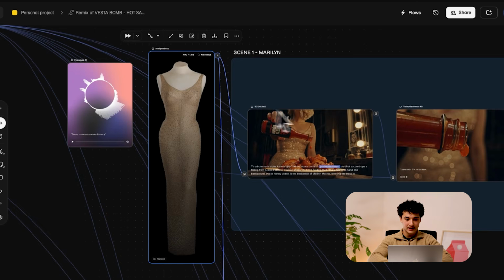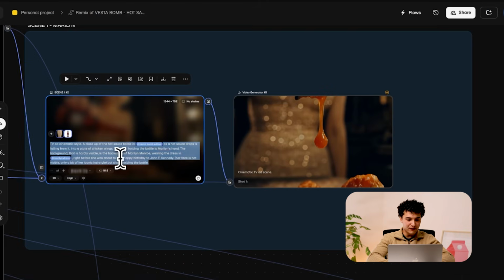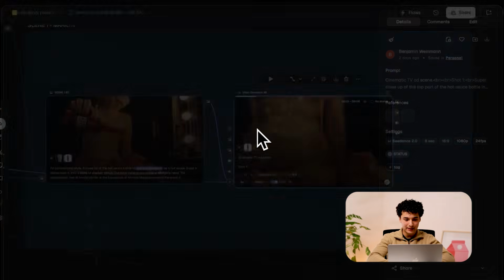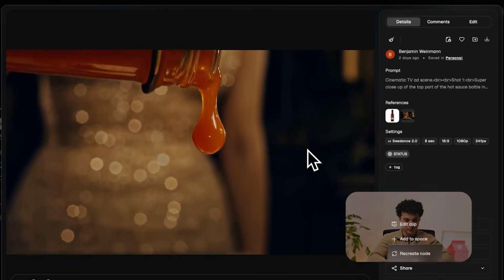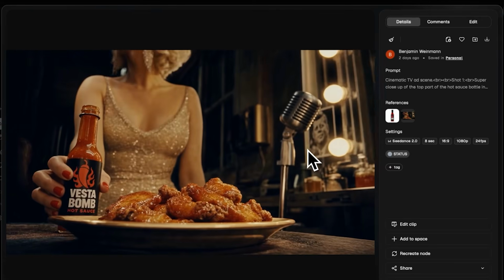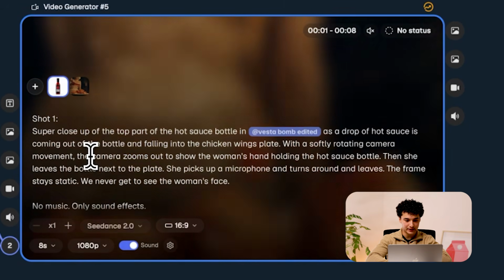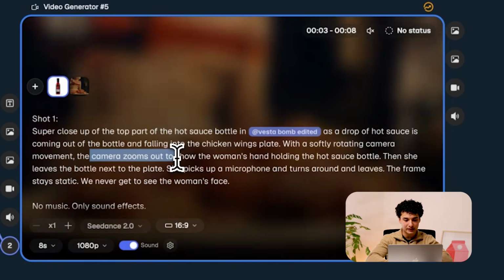We use this dress and the Vesta Bomb hot sauce bottle as references to create this image. After creating this image, we then animated it using Cdance 2.0. As you can tell, this Cdance 2.0 prompt is super specific with the camera angles so that you can get exactly what you're looking for.